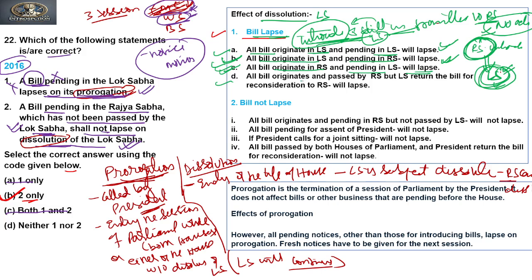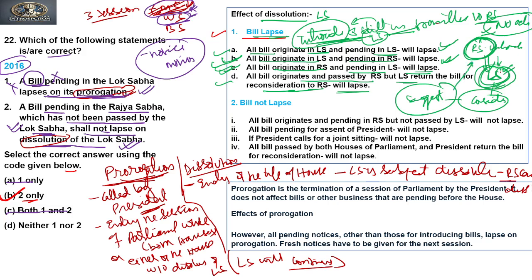All bills originating in and passed by the Rajya Sabha, but returned by the Lok Sabha to the Rajya Sabha for reconsideration, will also lapse. It means, as we know, that in the process of passage, the Rajya Sabha transmits the bill to the Lok Sabha, and the Lok Sabha considers the bill, suggests some amendments, and it is then returned to the Rajya Sabha.